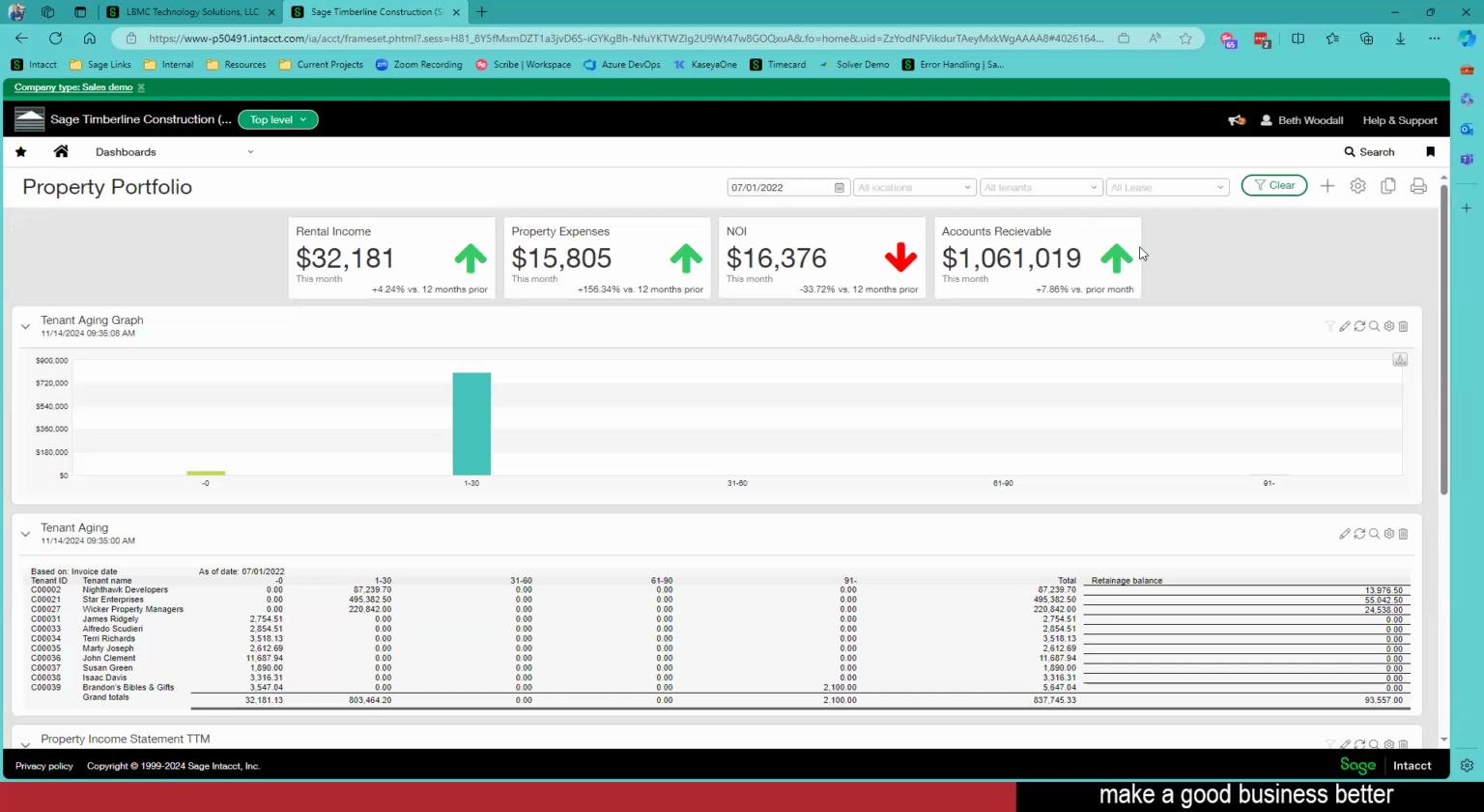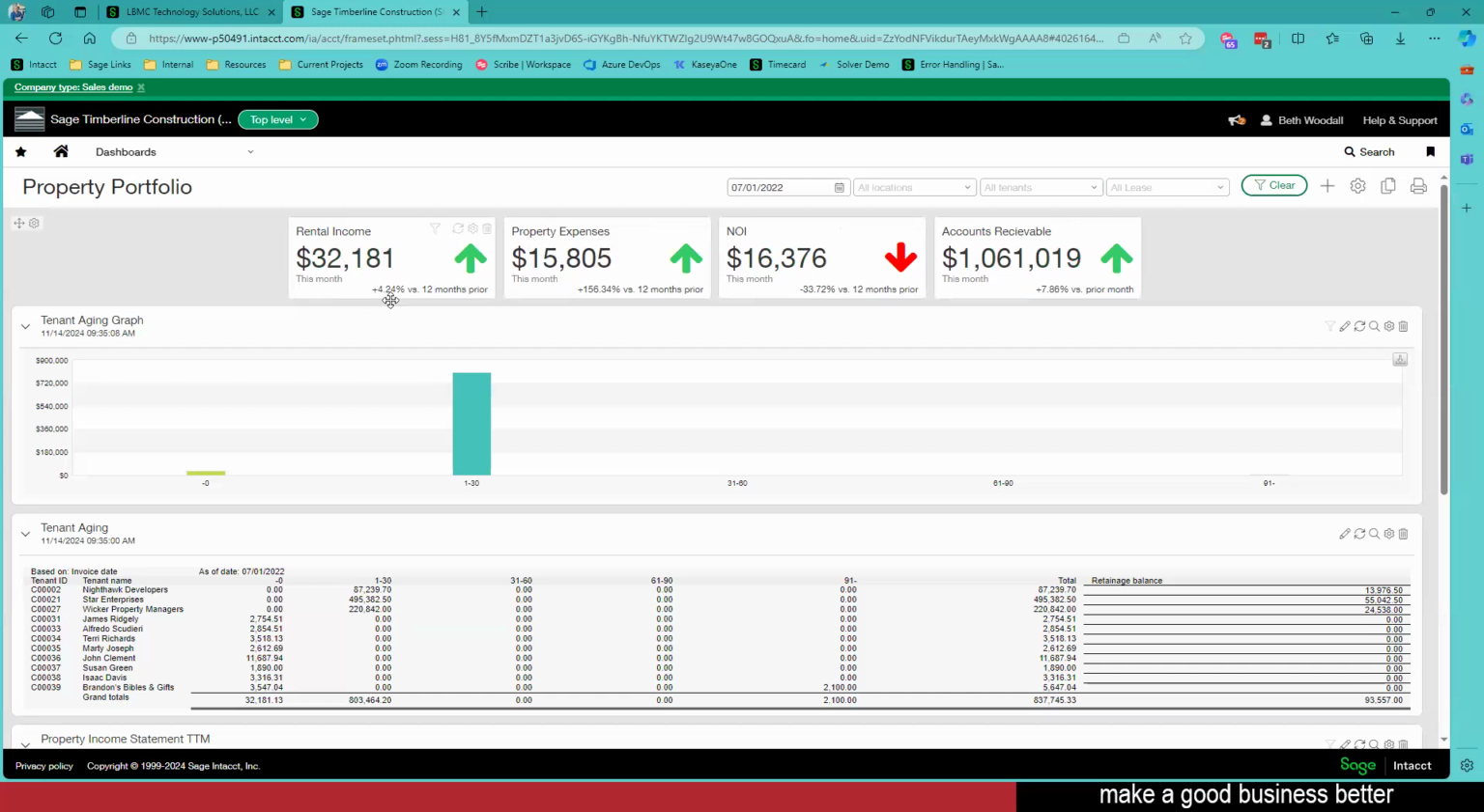So we're able to track key metrics. And again, there's going to be some in there that you can choose from, but I can also set key metrics that I want to see. Maybe I set these up. So here I've got my rental income, I've got my property expenses, my net operating income, my accounts receivable. I'm seeing those all.